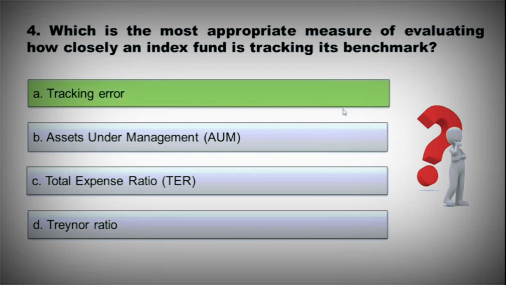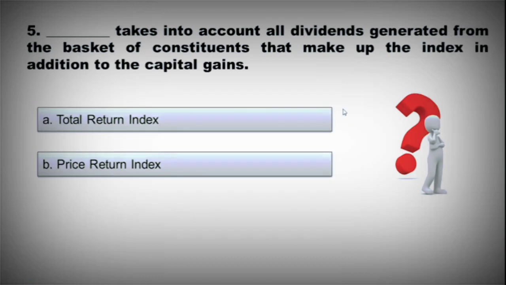And the correct option is A, tracking error. Dash takes into account all dividends generated from the basket of constituents that make up the index in addition to the capital gains. A. Total return index, B. Price return index. And the correct option is A, total return index.